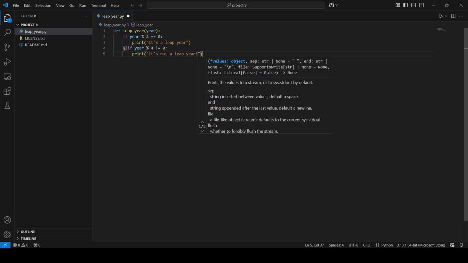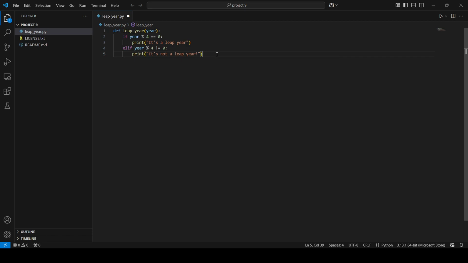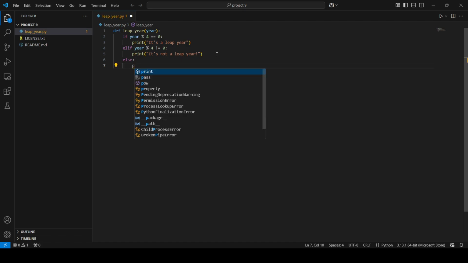As you can see, this elif condition checks if the remainder of my year divided by 4 is not equal to 0, then it will print it's not a leap year.